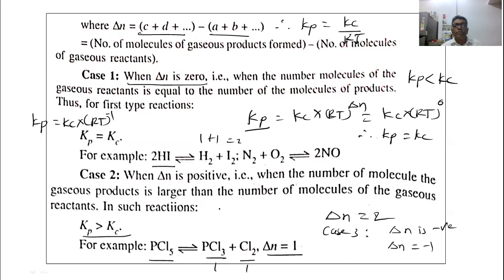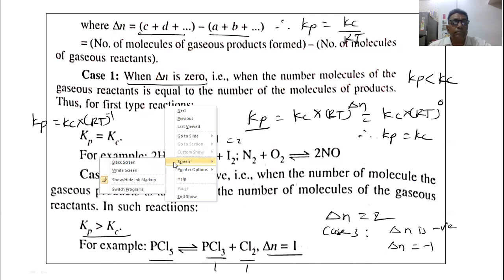Now, I would like to take one more example here. Let us take one more example on another screen. So see here.